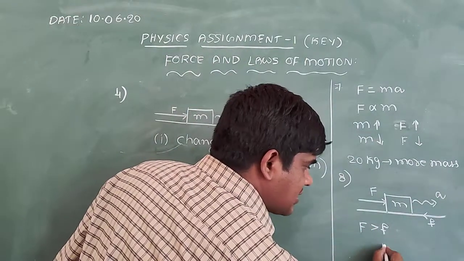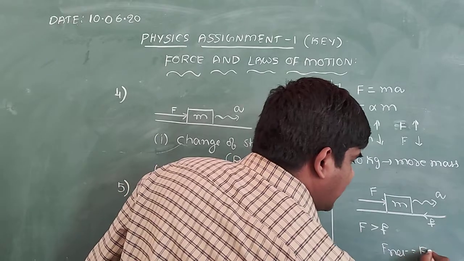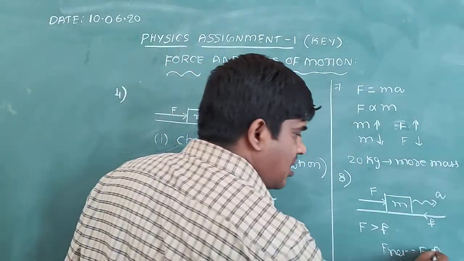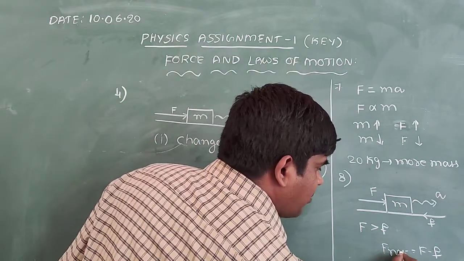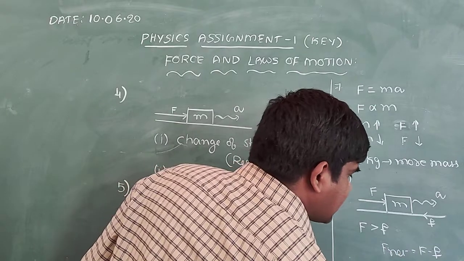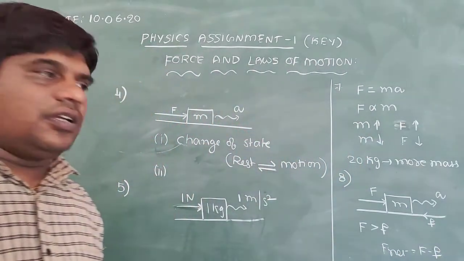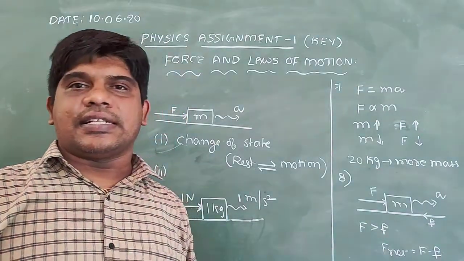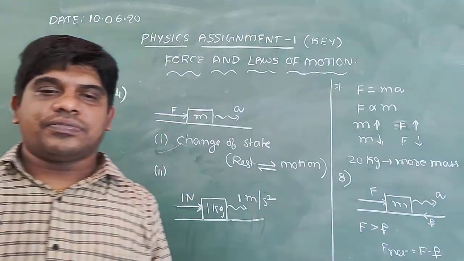According to Newton's second law, F net is equal to F minus f. When acceleration decreases, automatically F net decreases. This is the answer for the 8th question.